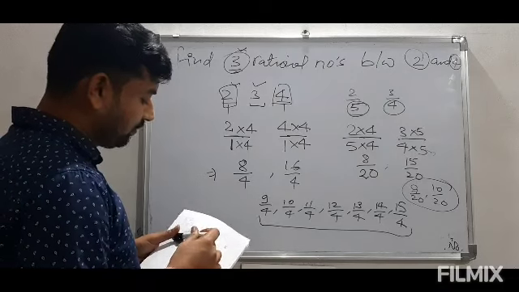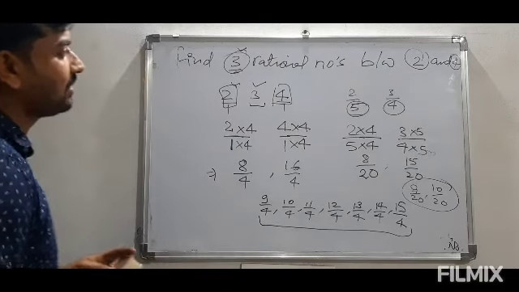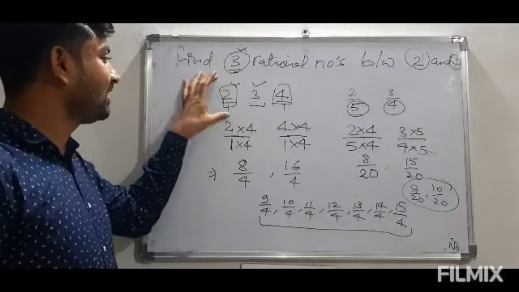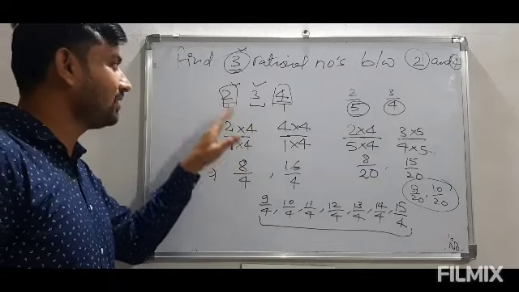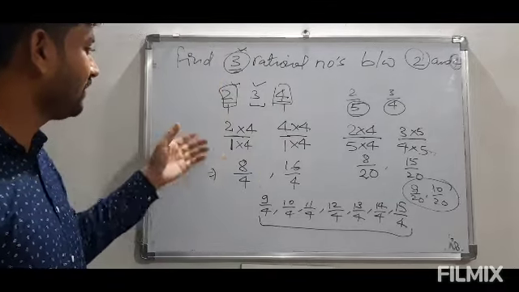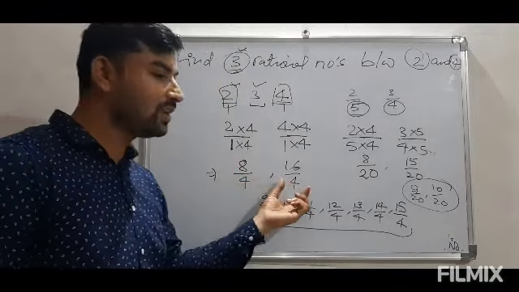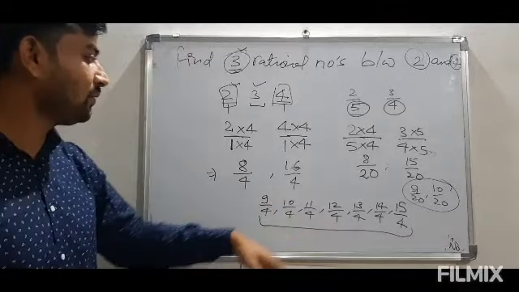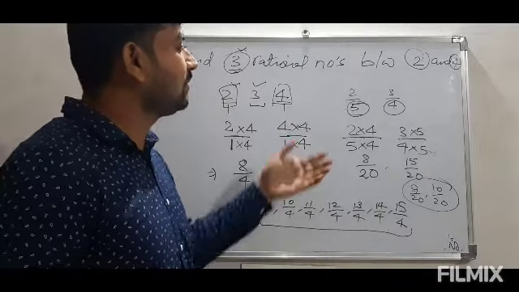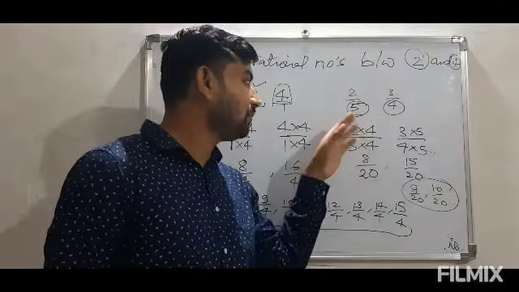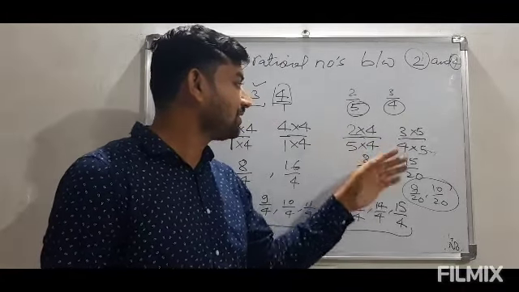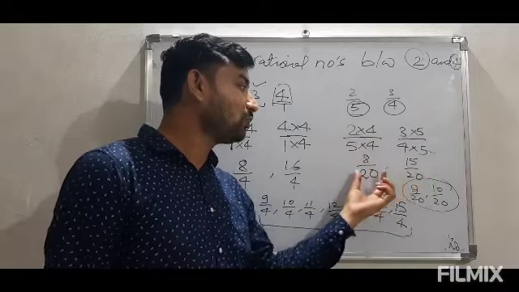So if I want to summarize this, there is a very simple thing. If we want to insert any number in between given two rational numbers, then it can be 100, it can be 1000. Then that can be easily done by multiplying with the required number plus 1 in both the rational numbers. Then we can get the equivalent rational numbers and simply find out the required numbers in between. If the denominator is different, then we have to multiply the denominators of those two numbers with each other. Finally, we will get the denominator same.